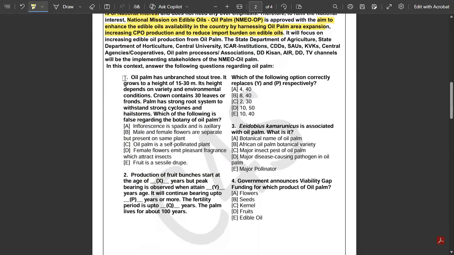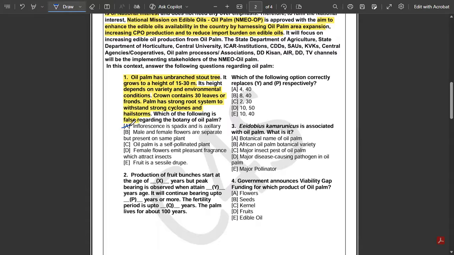So the first question says oil palm has an unbranched stout trunk. It grows to a height of 15 to 30 meters, and the height depends on variety and environmental conditions. The crown contains 30 leaves or fronds, and the palm has a strong root system to withstand strong cyclones and hailstorms. So, which of the following is false regarding the botany of oil palm? Okay, we'll have to find the untrue or wrong one with respect to oil palm botany.